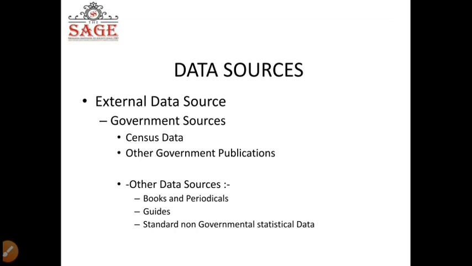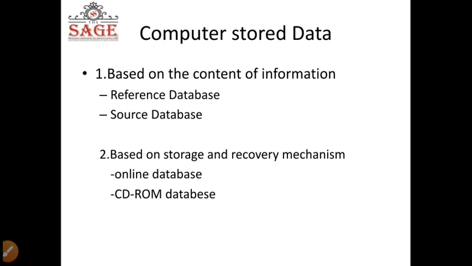External data sources, government sources, census data I've already explained, other government publications. Other data sources are books and periodicals, guides, standard non-government statistical data. Computer stored data is already there. Reference database, source database based on the content of information.